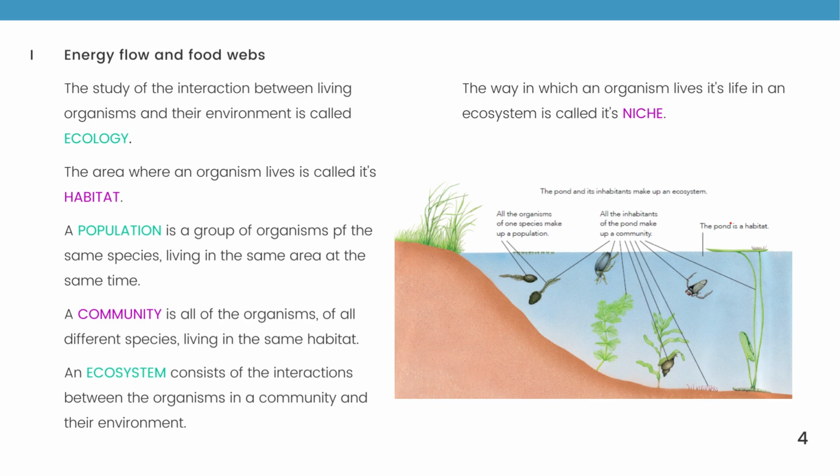A community is all of the organisms of all different species living in the same habitat. An ecosystem consists of interactions between organisms in a community and their environment. The way in which an organism lives its life in an ecosystem is called a niche.